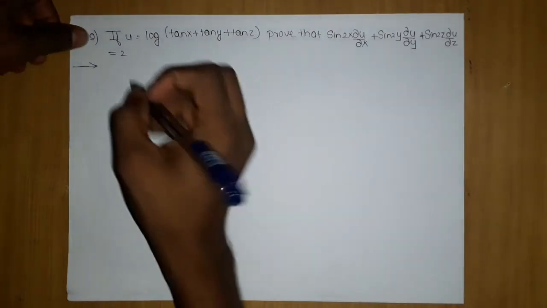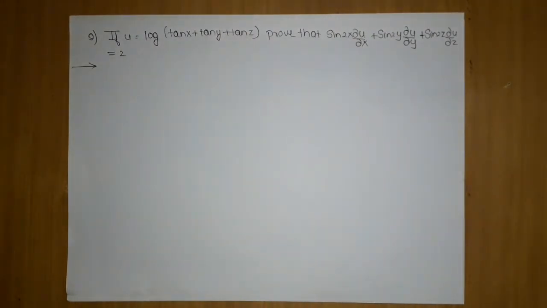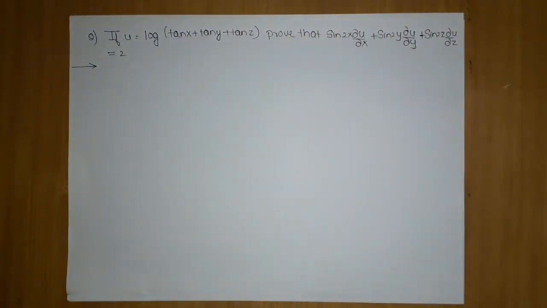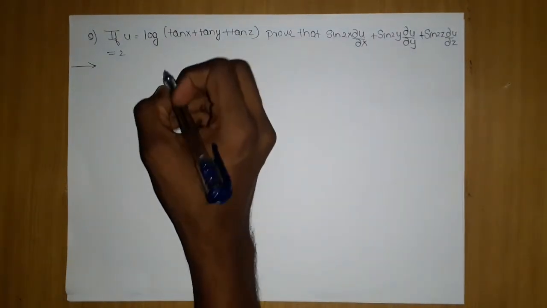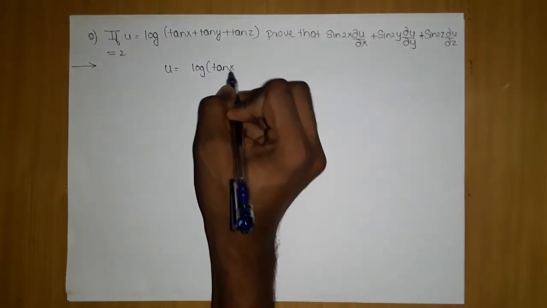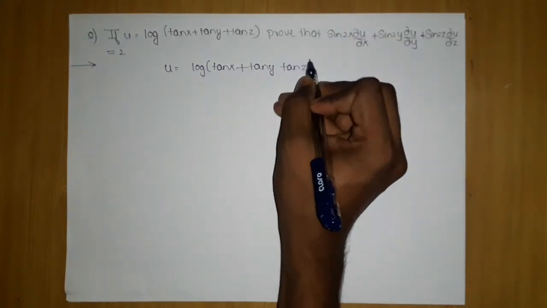Now how are we going to proceed? First you have to always mention here, they will give you a function, which will be a combination of 2 or 3 variables x, y, z. Here u is your main function, which is represented in the form of variables x, y, z. And as you proceed you will come across composite functions. Now the first step is you have to write the main function u equals log of tan x, tan y, tan z. This is the first step.